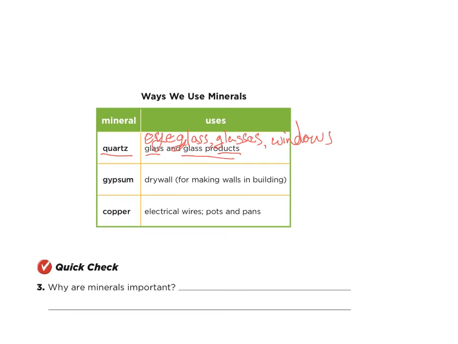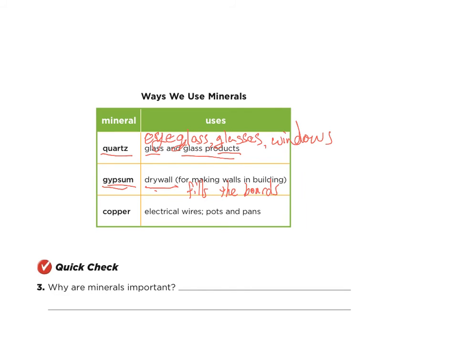Okay? How about this one, gypsum. Say it again, gypsum. Gypsum is found in drywall. In other words, the type of walls we have, we use gypsum as part of the filling. It fills the boards on the wall.